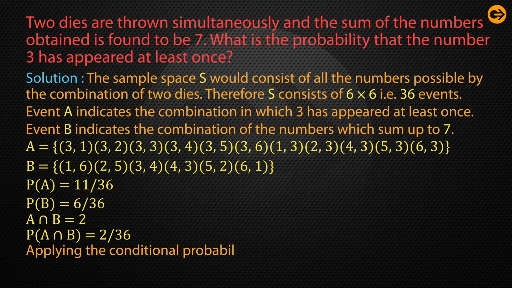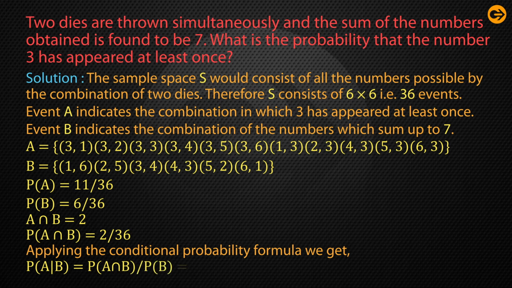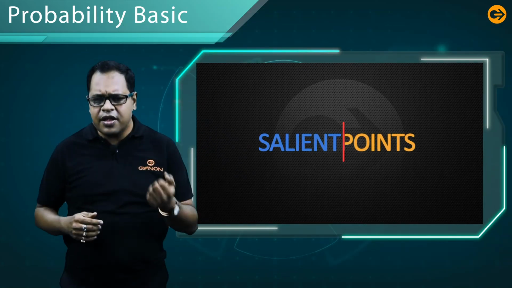Now you can apply the conditional probability formula. In that case, P(A given B) is equal to P(A intersection B) by P(B), which is equal to 2 by 36 divided by 6 by 36, which is equal to 1/3. That is your answer.